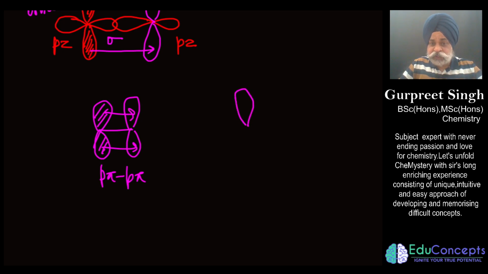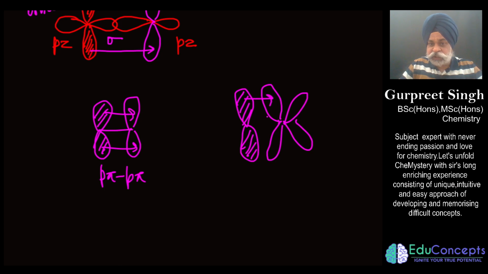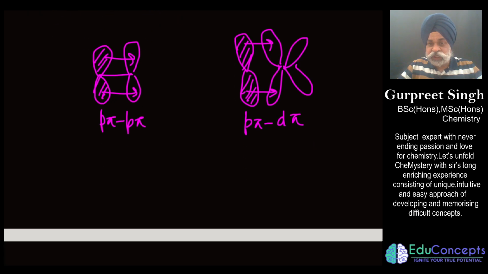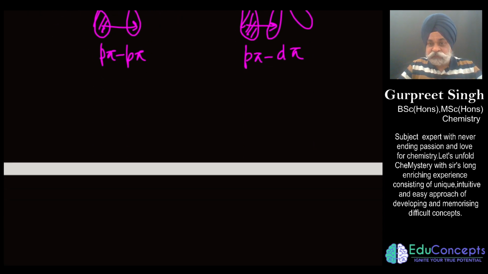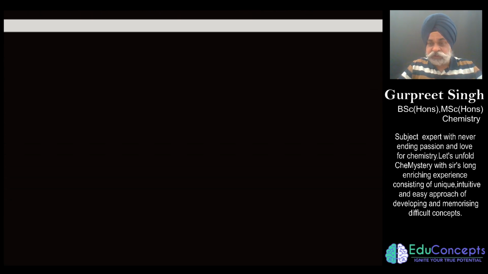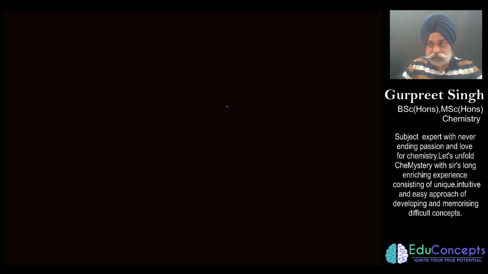Or if this is filled and this is a d orbital which is vacant, it can give electron density like this, and vice versa it could also happen. So here we can say p pi d pi. Any sort of bonding where a filled orbital gives its electron density to a vacant orbital, that is what you call a back bond.